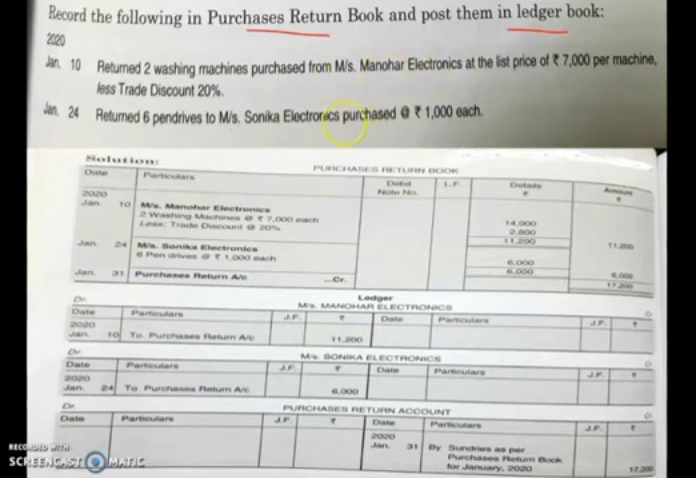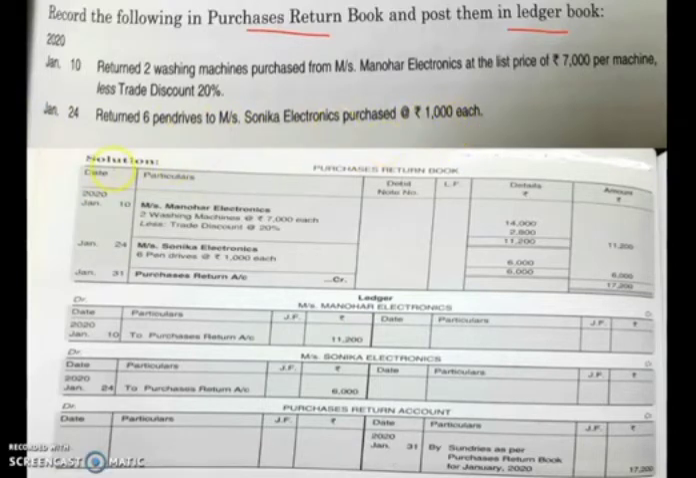Manohar Electronics. So you are preparing the purchase return book. The format of the purchase return book is the same as what we did in the purchase book or sales return book. Some columns have different names, which I will mention when we are doing this. Okay, the next one is January 24. Return 6 pen drives to Messrs. Sonica Electronics, purchased at the rate of rupees 1,000 each.